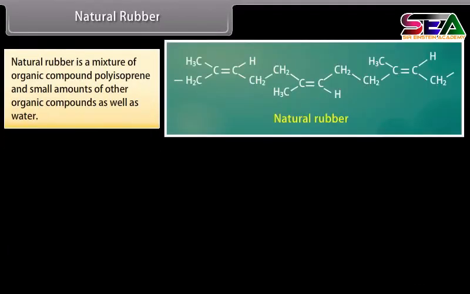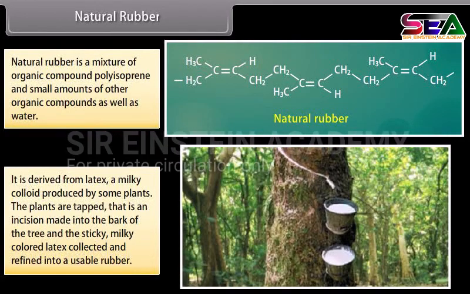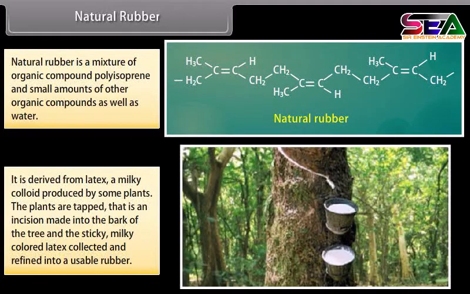Natural rubber. Natural rubber is a mixture of organic compound polyisoprene and small amounts of other organic compounds as well as water. It is derived from latex, a milky colloid produced by some plants. The plants are tapped, that is, an incision made into the bark of the tree and the sticky, milky colored latex collected and refined into a usable rubber.